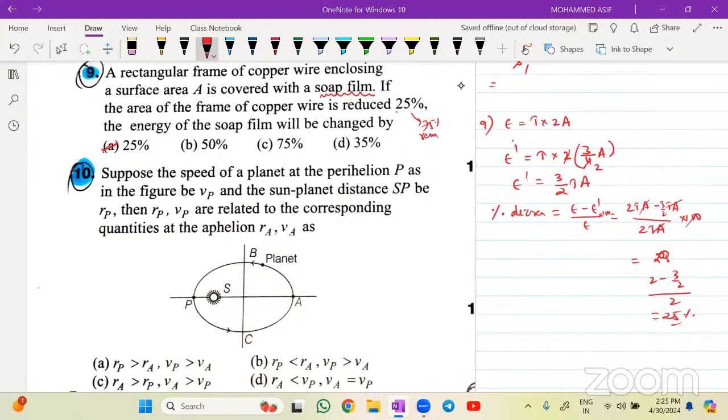Question number 10. Suppose the speed of the planet at the perihelion, that means which is nearer to the sun, in the figure is VP, and the sun-planet distance SP is given for me as RP. Then RP, VP are related to the corresponding quantities at aphelion. At aphelion, here the radius and velocity will be VA, and this distance will be equal to your RA. Okay, what is the relation between them? Anyone?